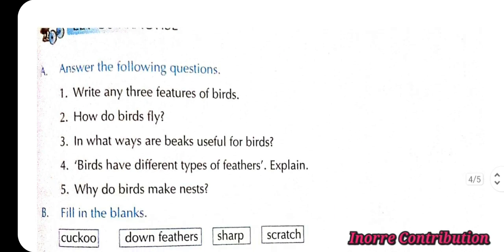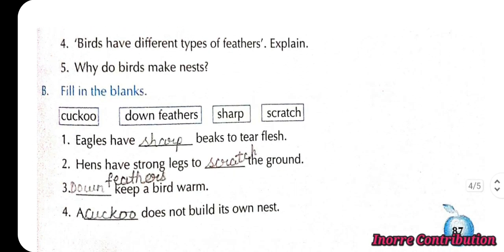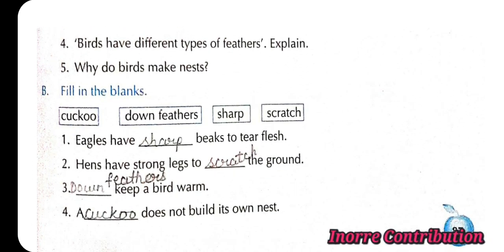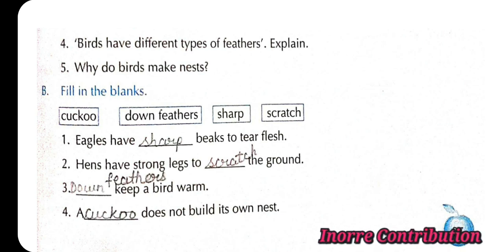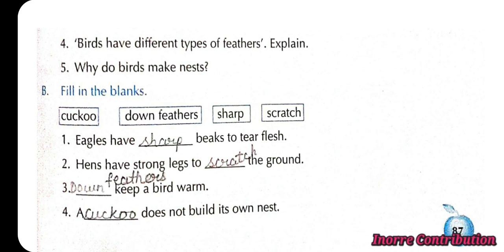Now here comes next exercise, fill in the blanks. Eagles have sharp beak to tear flesh. Second, hens have strong legs to scratch the ground. Third, down feathers keep a bird warm. Fourth, a cuckoo does not build its own nest.